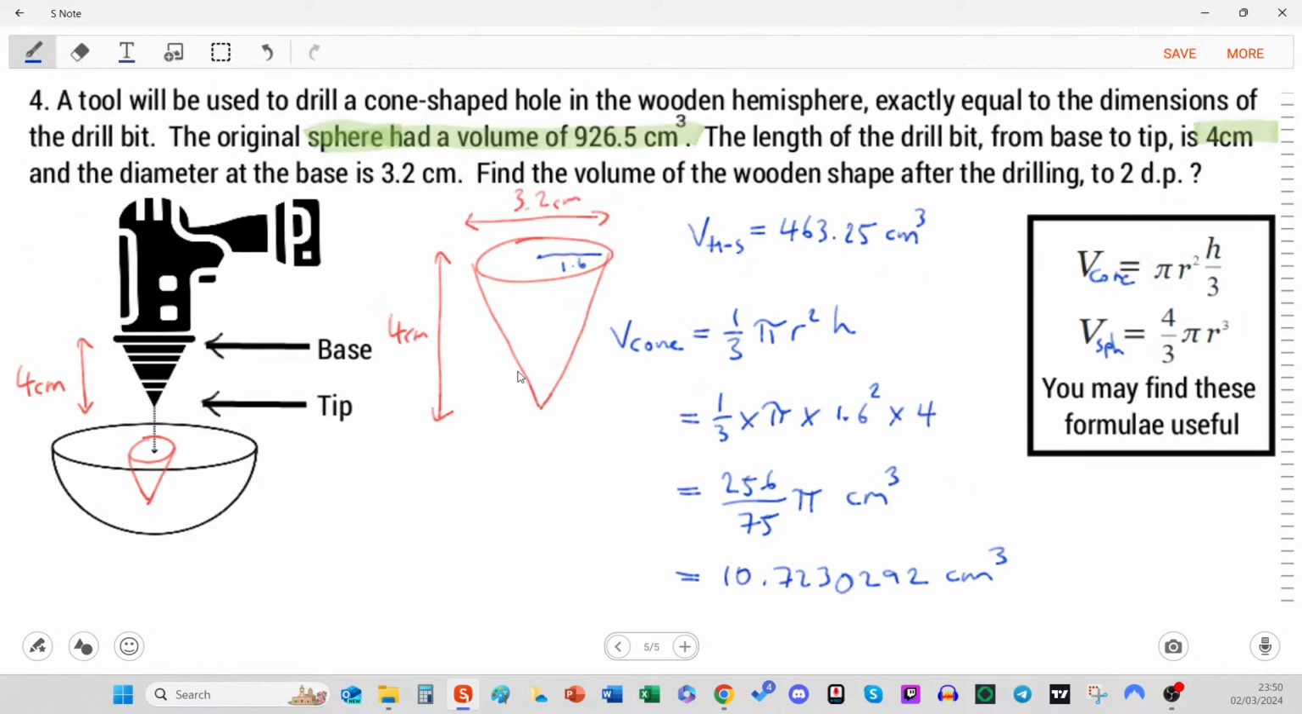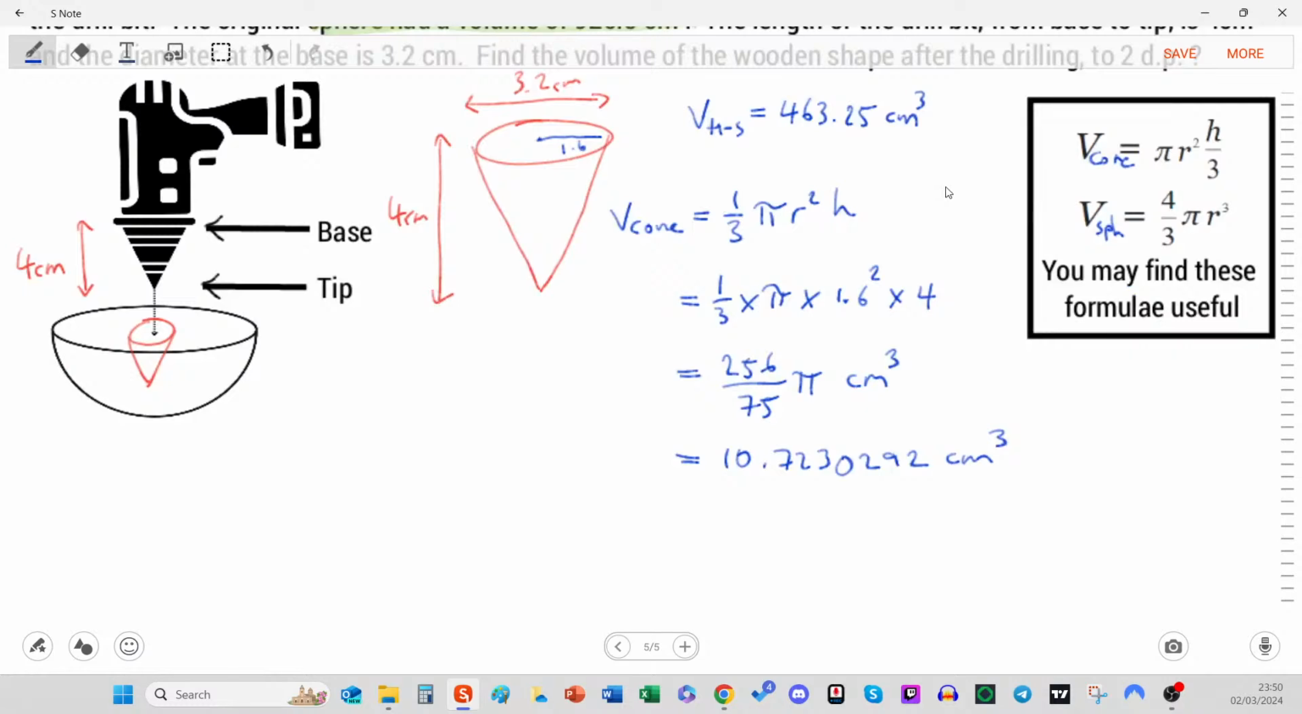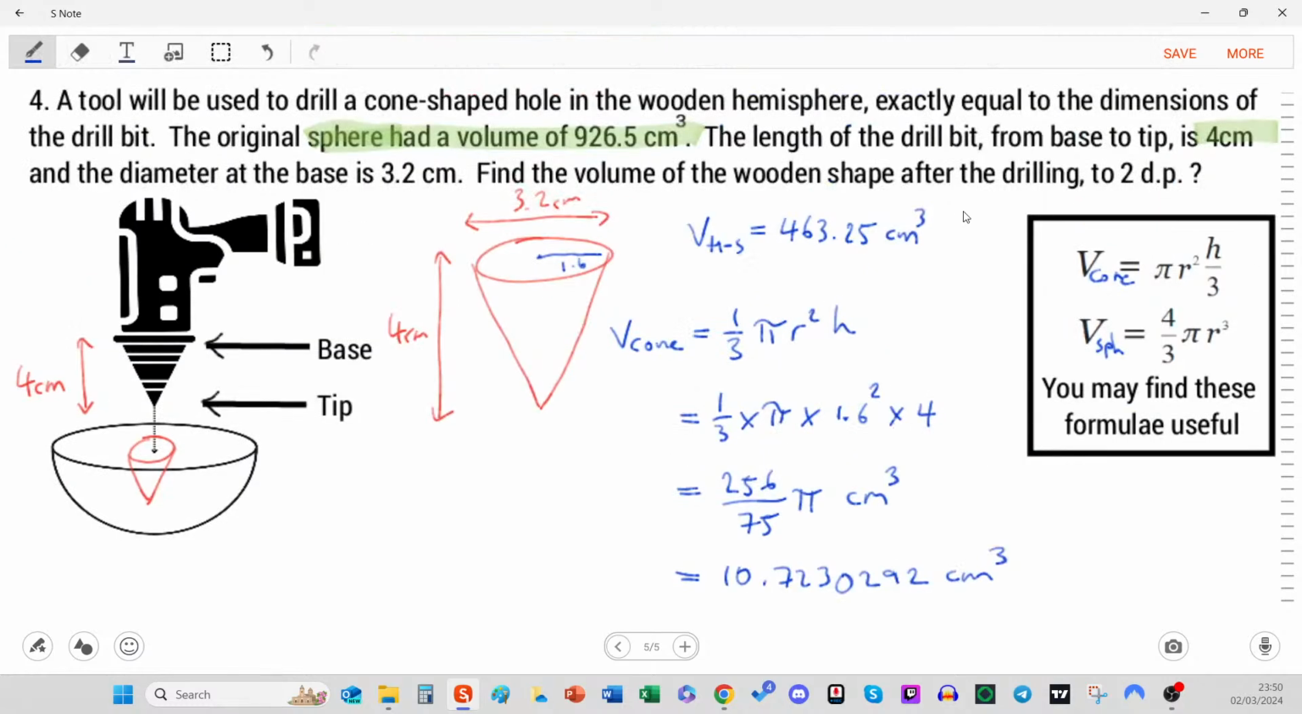What is the aim of this question again? The sphere... yes, we've got half of that. Now we just need to subtract the cone, don't we? Volume of the wooden shape after the drilling. I think that's it, really. So one of these formulas was a dud. I think there's scope here for a second part of the question.